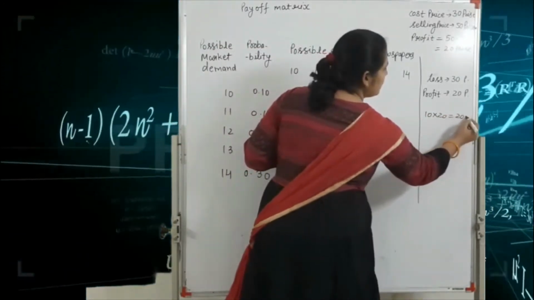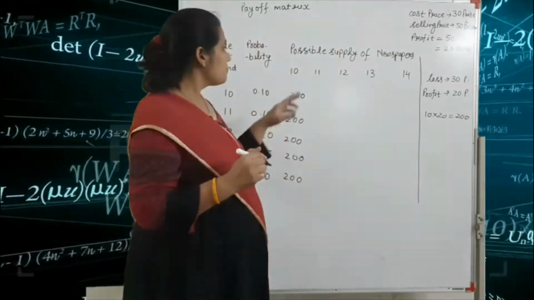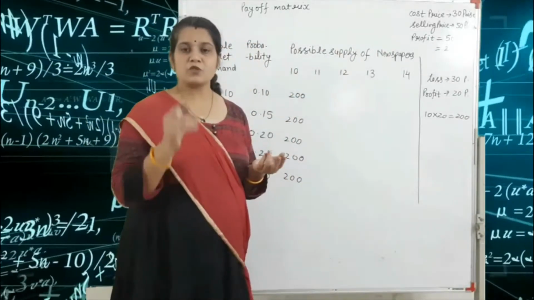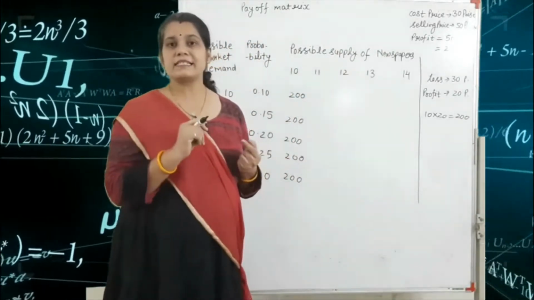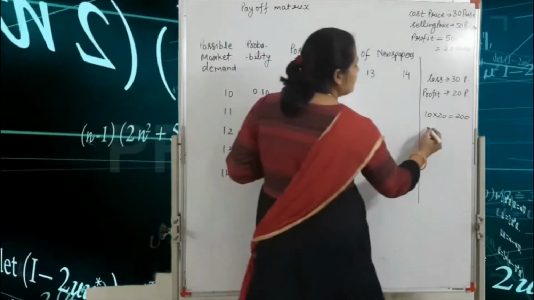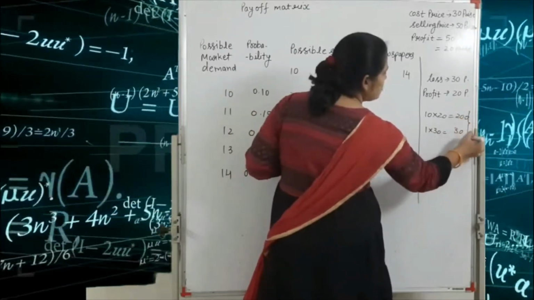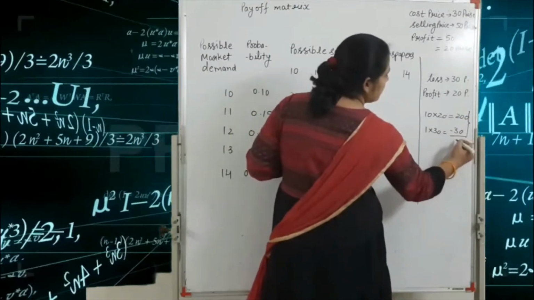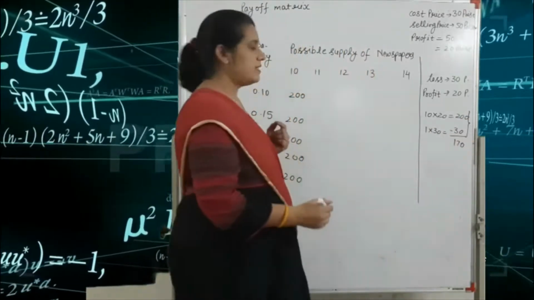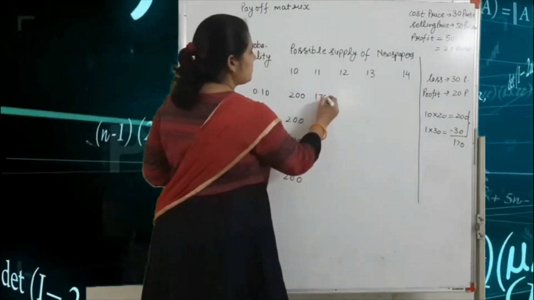That means 200 rupees profit. But one copy is remaining. So one copy's cost price is 30 paisa. So 1 into 30 is equal to 30. That means 200 minus 30 is equal to 170. That means here we write the 170.